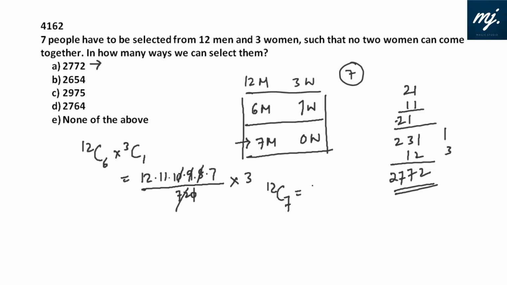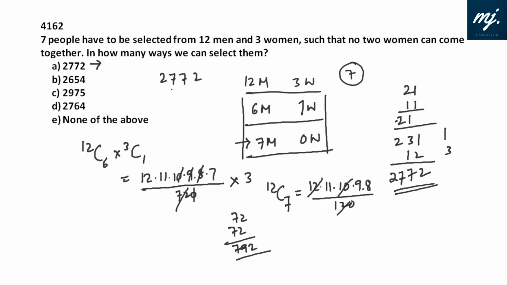Let's take up the case for 0 women. 12C7, which is the same as 12C5. That is 12, 11, 10, 9, 8 over 5 factorial, which is 120. Gone. 72 into 11 is 792. So let me add them up: 2772 and 792 gives 3564. And that should be the best fit.